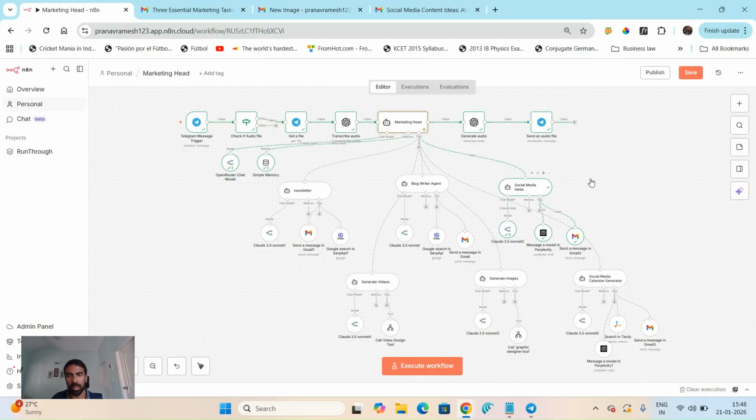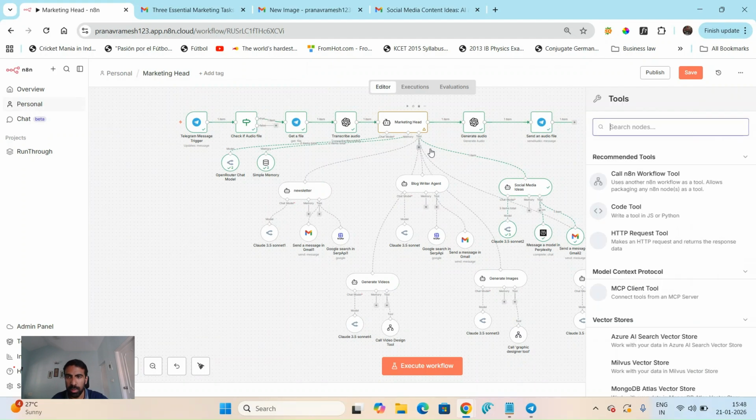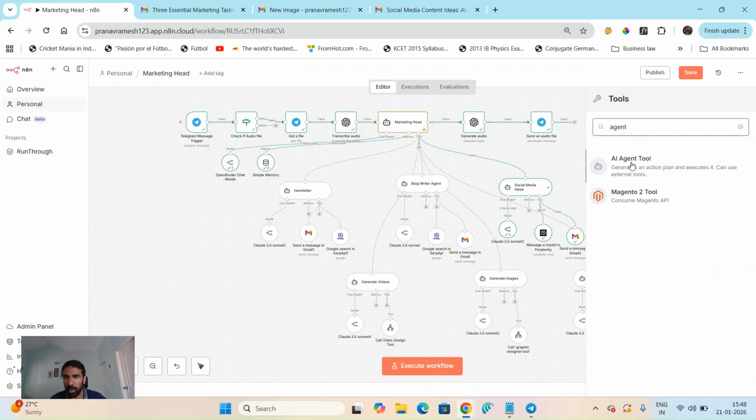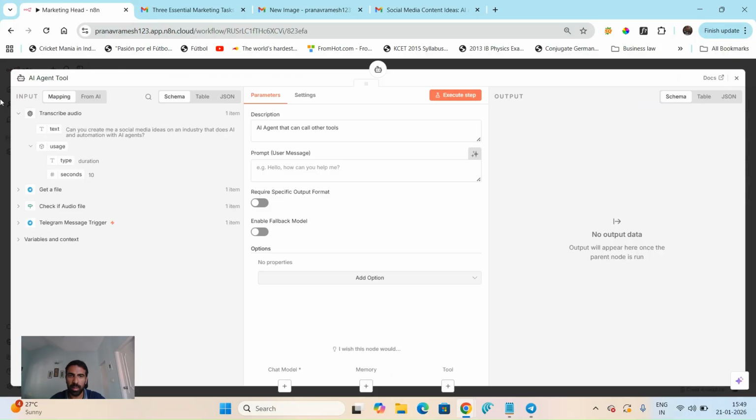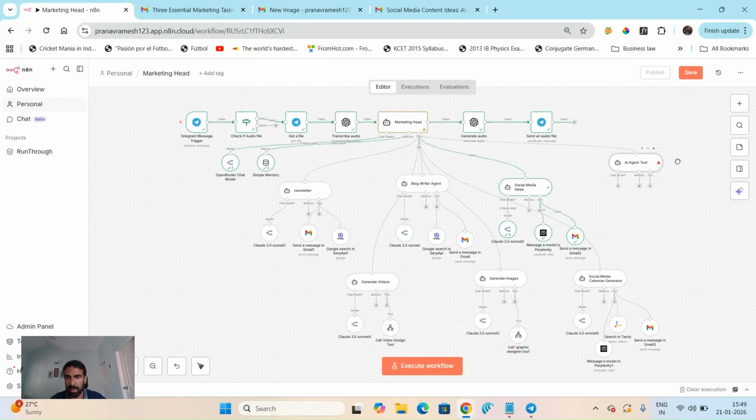So how do you get to this? When you click on the tools of the marketing head, and you don't need to call this, but you can say agent. So you can click on AI agent, and then you can call it a tool, and then it comes up like this. And then you can give it a chat model, tools, memories it needs to look at, and so on.